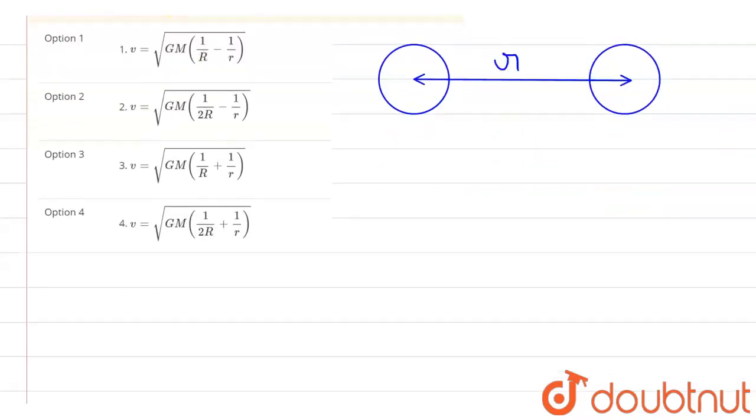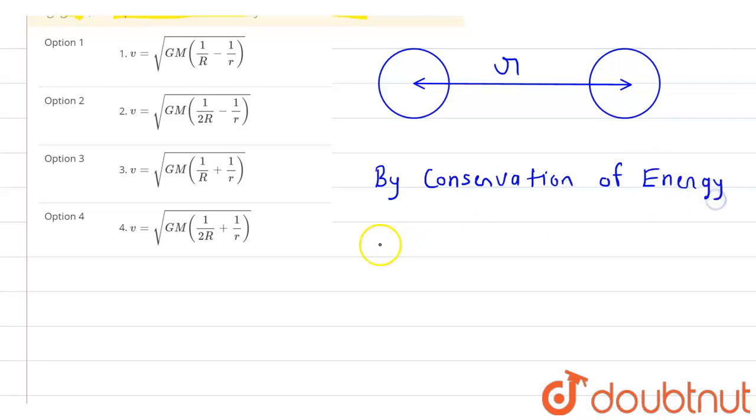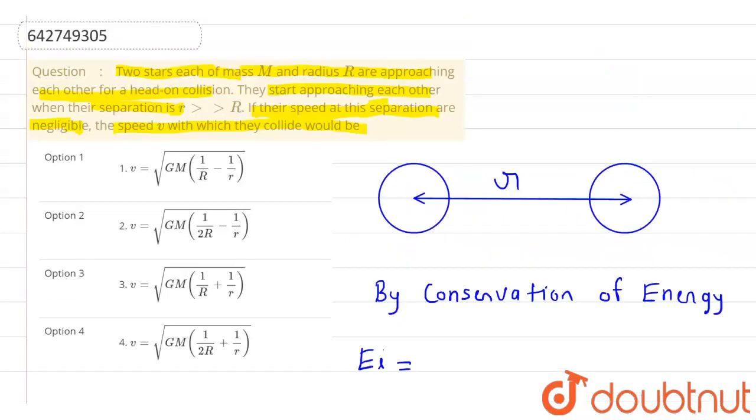So if we apply the conservation of energy, first the initial energy will be calculated. Initially it is already mentioned in the question that their velocity is negligible.